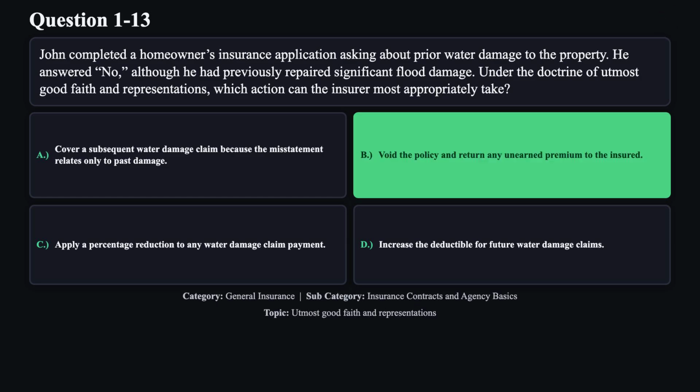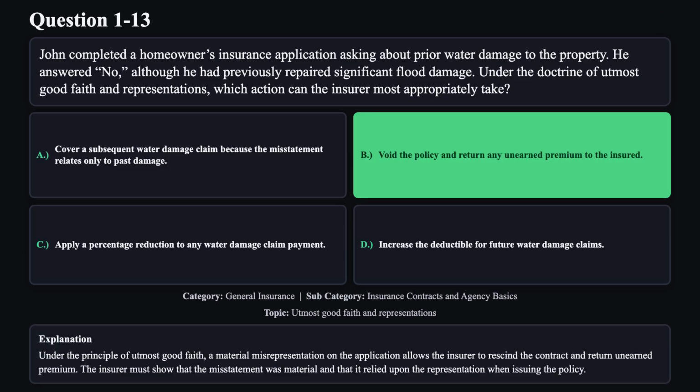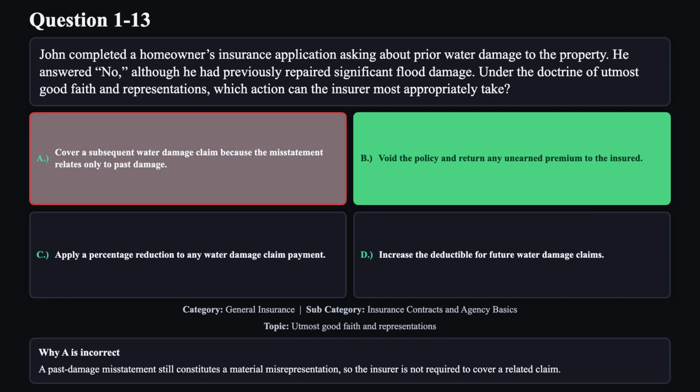The correct answer is B. Under the principle of utmost good faith, a material misrepresentation on the application allows the insurer to rescind the contract and return unearned premium. The insurer must show that the misstatement was material and that it relied upon the representation when issuing the policy. Reason A is not correct. A past damage misstatement still constitutes a material misrepresentation, so the insurer is not required to cover a related claim.